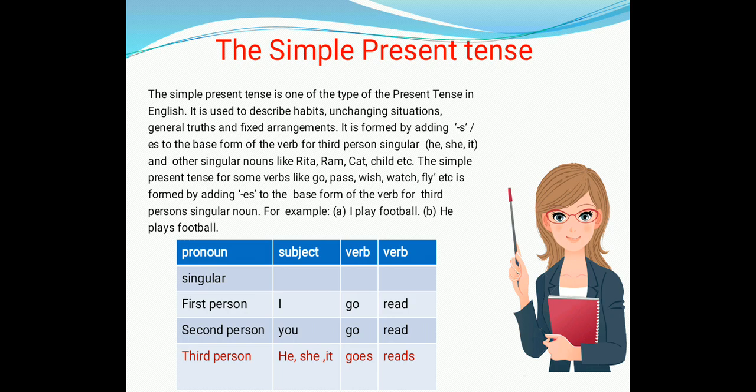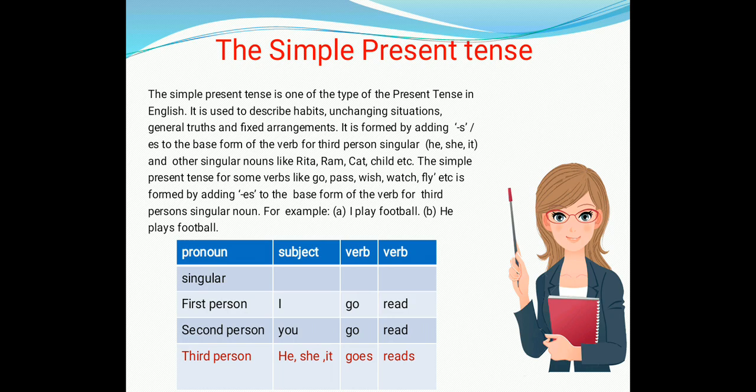So simple present tense is one of the types of the present tense in English. It is used to describe habits, unchanging situations, general truths, and fixed arrangements. So simple present tense is the tense which tells us about things that happen regularly in the present, like every day, every week, or every month. So this is the tense which we use to describe habits, unchanging situations, general truths, and fixed arrangements.